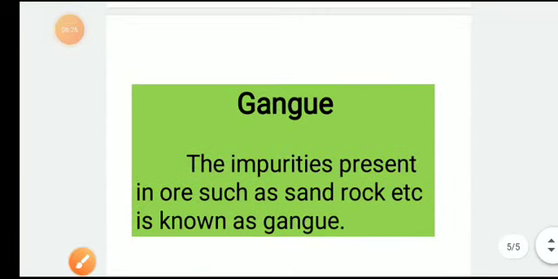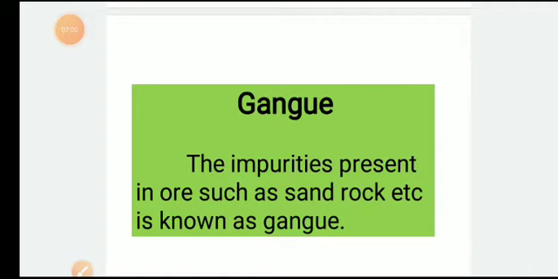The last topic of this day is gangue. What is gangue? Gangue is basically the impurities. The purpose of studying metallurgy is to extract the pure metal from an impure substance. Impure substance means ore. At first we have to know about the ore of the metal. Suppose hematite is the ore of iron; then we have to extract the iron from the hematite.